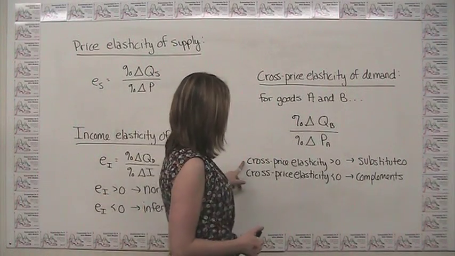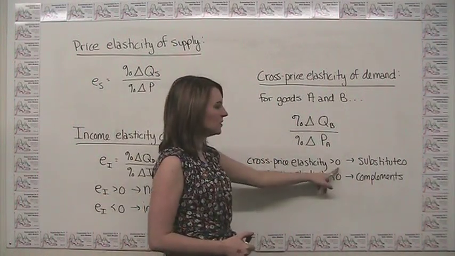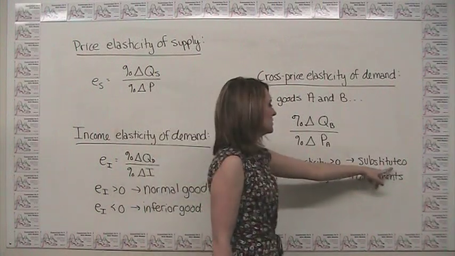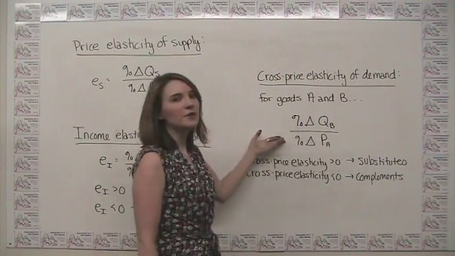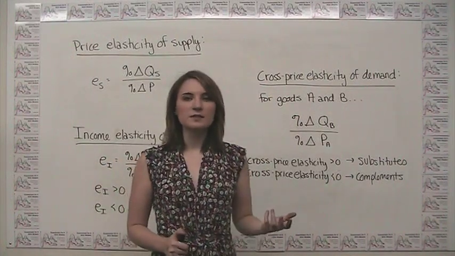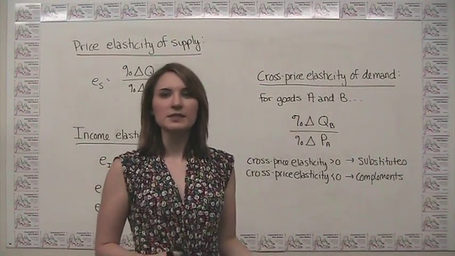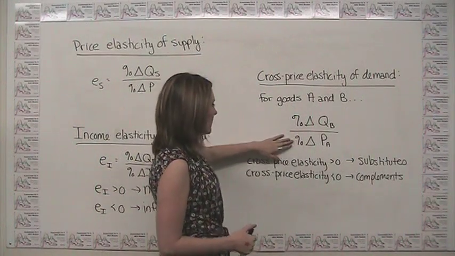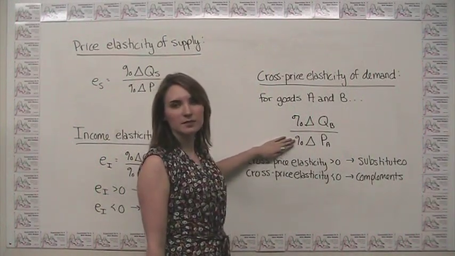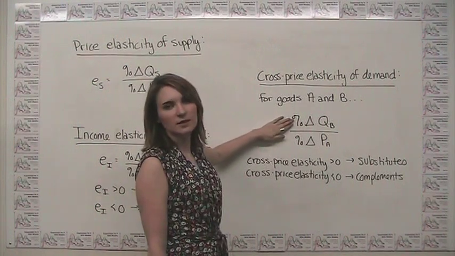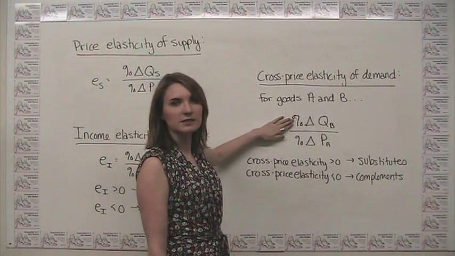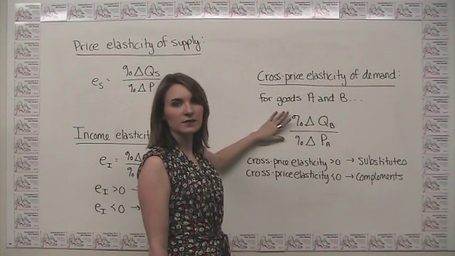So we can say if our cross price elasticity is greater than 0, we know that we're dealing with two products that are substitutes. On the other hand, if we're talking about complements, such as DVD players and DVDs, say, well, an increase in the price of DVD players is going to lead to a decrease in the quantity demanded of DVDs, and vice versa.